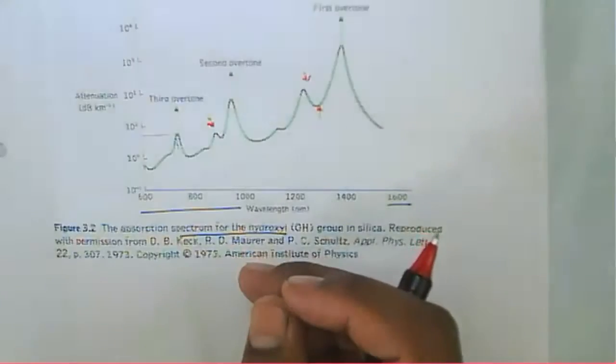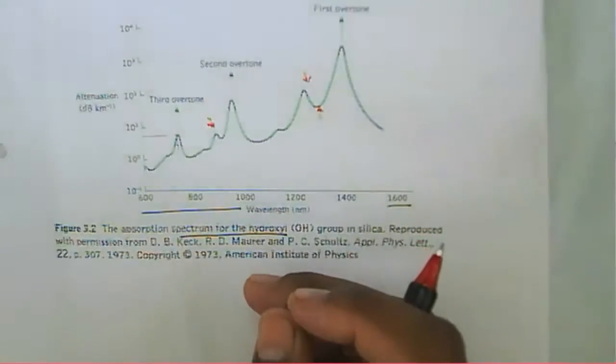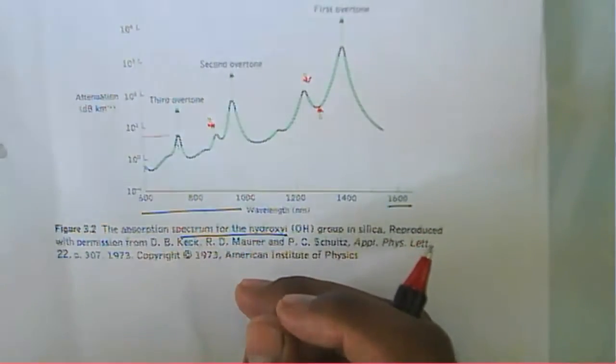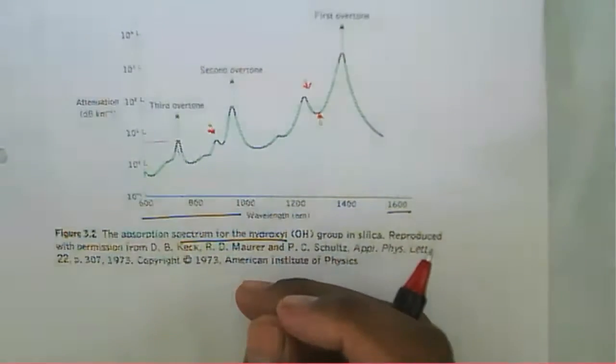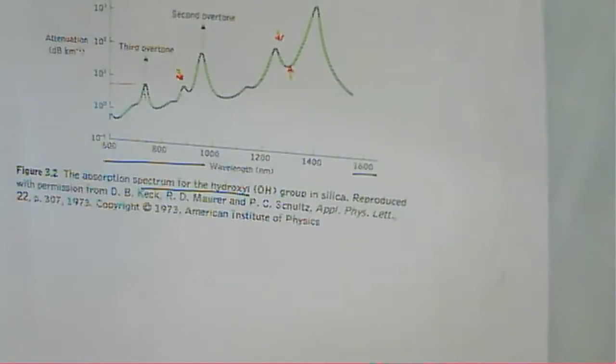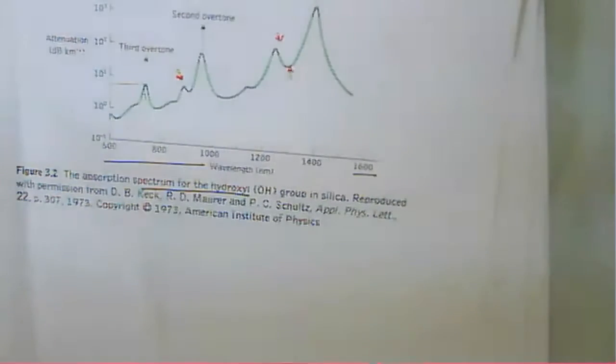Then we have seen one particular graph earlier, in the intrinsic absorption. In that intrinsic absorption, that graph is showing that. Wait a minute, let me show you that graph that is about the total loss and all.